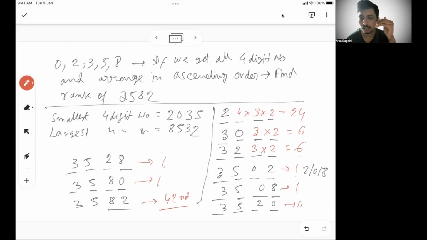With 2, 0, 8, the last two places can be filled in 6 ways, because we choose 2 numbers out of 3 and arrange them. So 02, 20, 08, 80, 28, 82. If I arrange them in ascending order, 82 will be the 6th one. So 36 from there, and the 6th from arranging 82. So 42nd is the rank that we should be looking for.